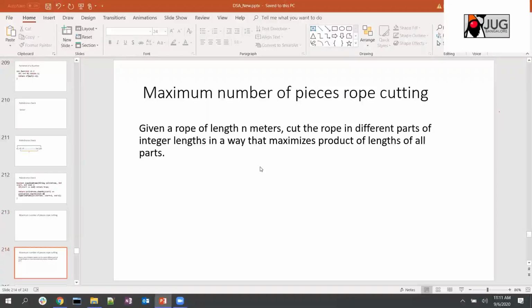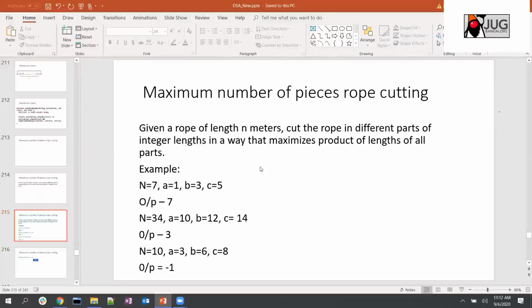So here what we do is, given a rope and given the number of times you want to cut it, like the length of the rope, let's say the rope length is 10 meters. And then they will tell you what all sizes you can cut, like 2 meter, 3 meter, 1 meter. And how many maximum number of cuts you can make, like if 1 meter is given, you can make 10 cuts, 2 meters, you can make 5 cuts, something like that.